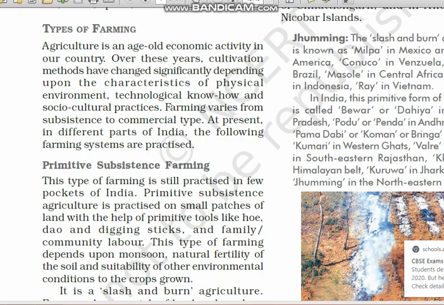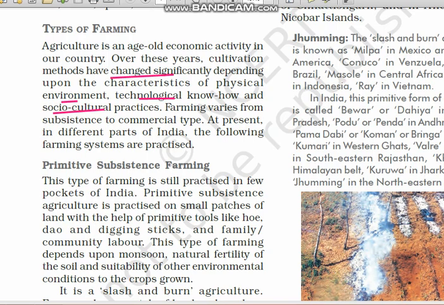As time passes and technological development goes on, cultivation methods also change significantly. They depend on the physical environment, the technology and social cultural practices. The method of doing cultivation has also changed.